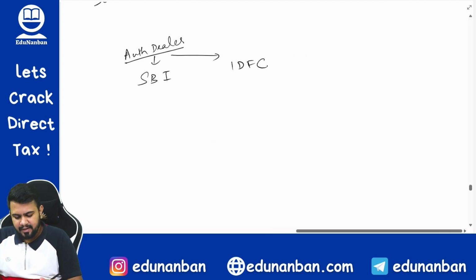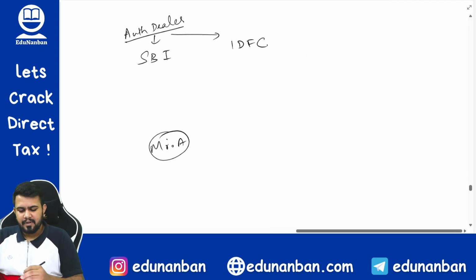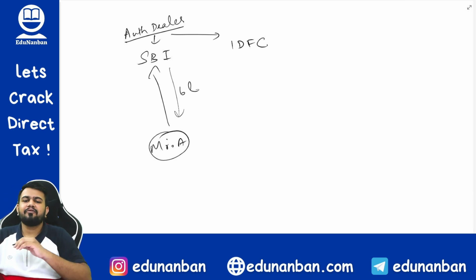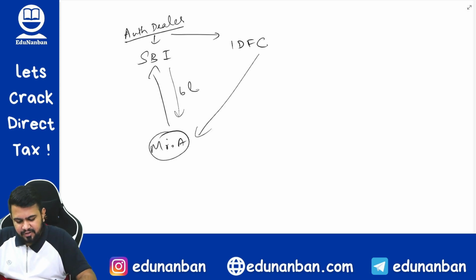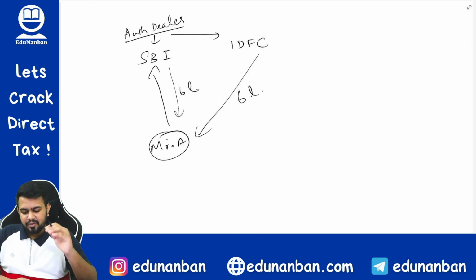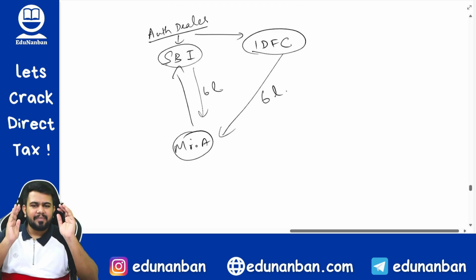Let's say the customer is Mr. A. Now from SBI, Mr. A took 6 lakh rupees of foreign currency under LRS scheme, and from IDFC also Mr. A took 6 lakh rupees of foreign currency. So now, do SBI and IDFC have the same database?